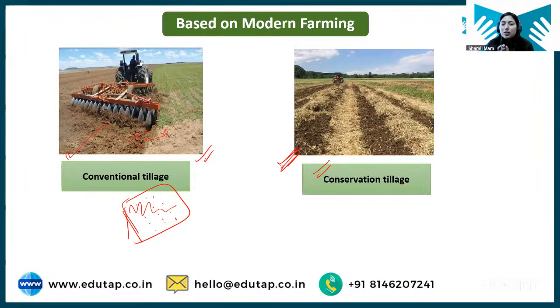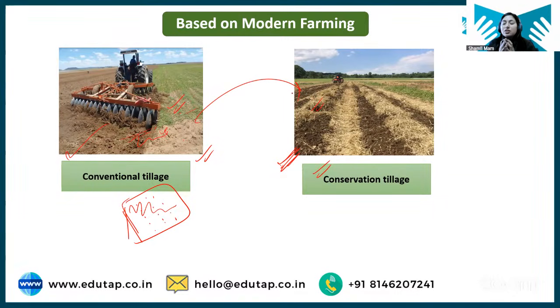So what we are doing, we are conserving the soil. That will reduce soil erosion. Also, it will reduce moisture loss, because when we expose the entire field, it leads to moisture loss due to high evaporation. Clear? So another approach to conventional tillage is conservation tillage, where we are trying to conserve soil and water. Also, we are trying to conserve the soil microbiome.